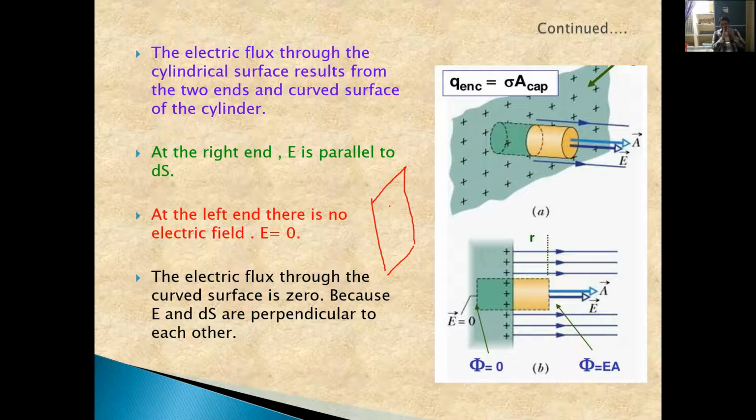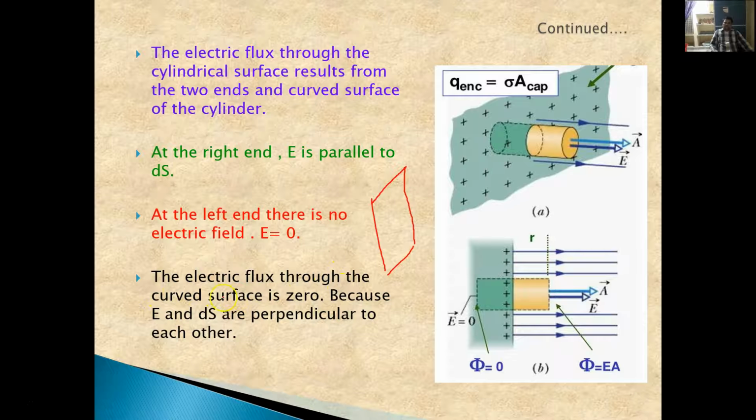What we have done is we have charged the sheet only on one side, this side, not this side. So the charge will be piling up only on this side. This side there won't be any charge. That's why the electric field on this side will be 0, whereas the electric field for this side will be there. So at the left end there is no electric field. That's why E is equal to 0.